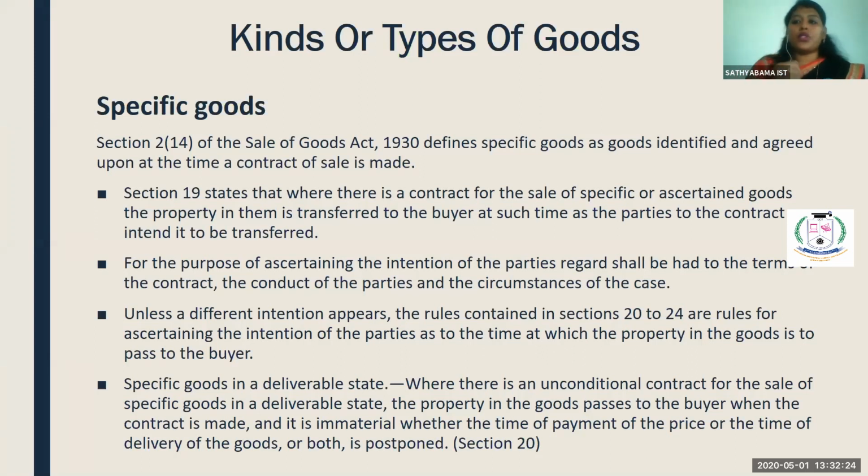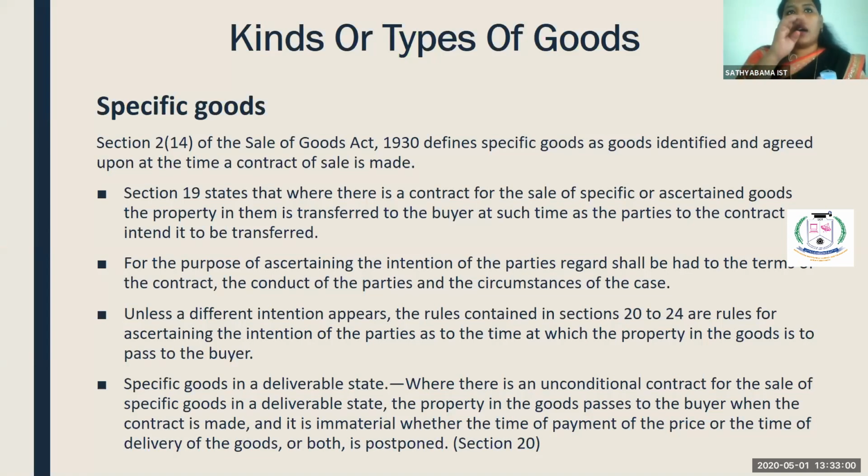For example, I am going to a mobile showroom. I identify a particular brand and the particular mobile which I am going to purchase, and I even make an advance of 5,000 or 10,000 for that specific mobile. It means I have identified it. So the goods which are identified, the goods which are ready to deliver, fall under the category of specific goods.